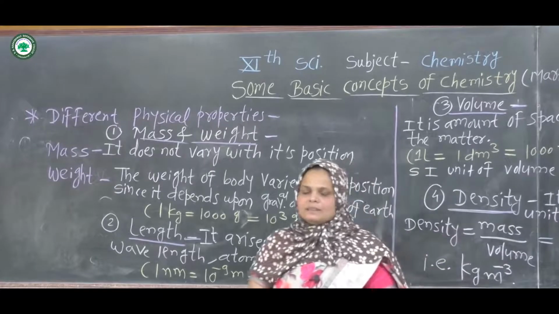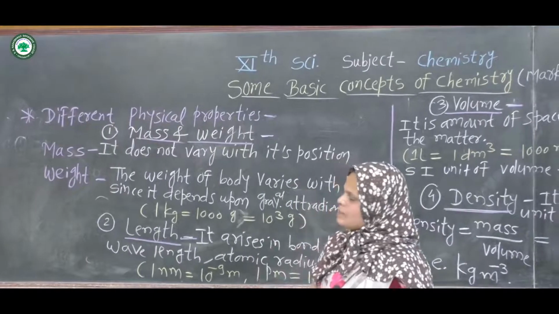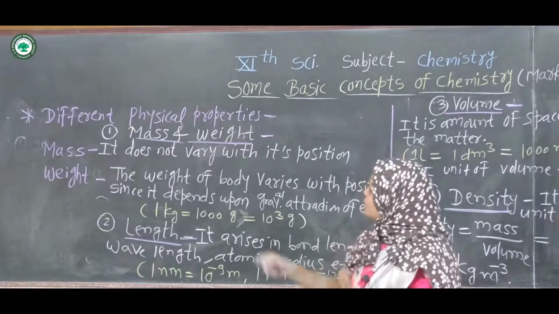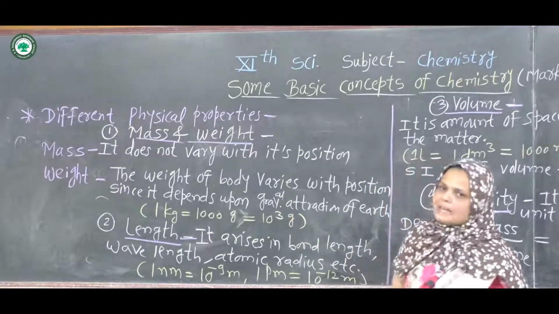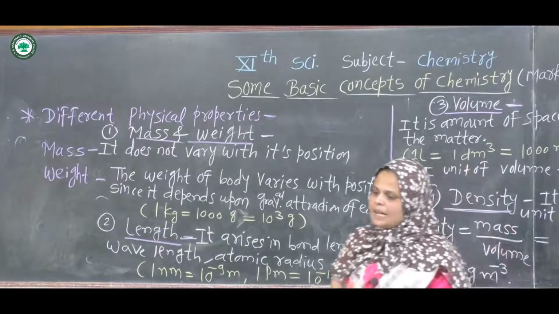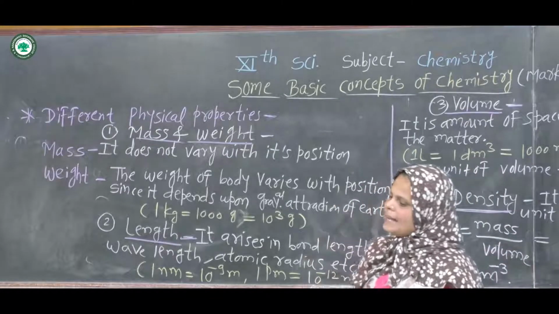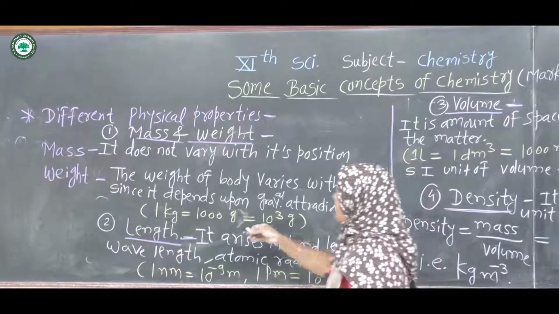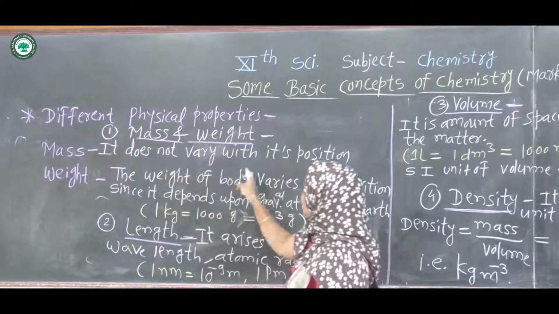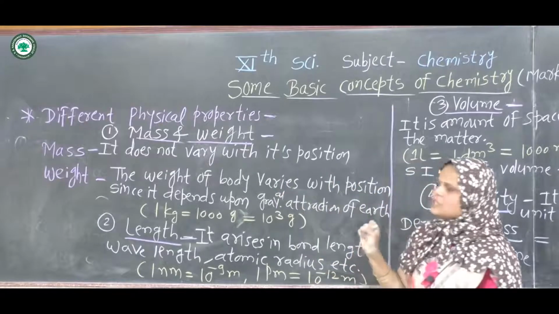We explain the first physical property, which is mass and weight. Matter has mass, and mass does not vary with its position.